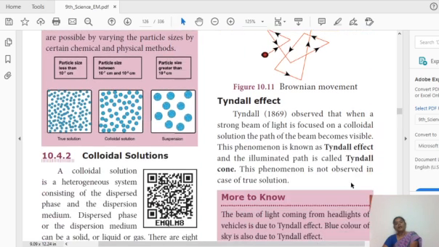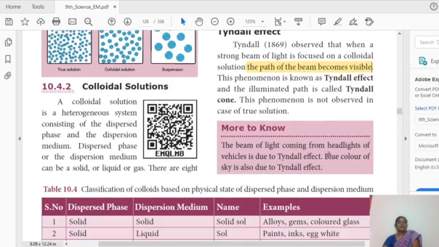Similarly, the Tyndall effect. If a colloidal solution is observed with a strong beam of light focused on it, what will happen? We see the path of the beam. The path of the beam becomes visible in the colloidal solution. The beam of light passing through is clearly visible to us. That's why the blue color of the sky is due to the Tyndall effect. These are examples. And the headlights of vehicles that we see, the beam of light appears because of the Tyndall effect.